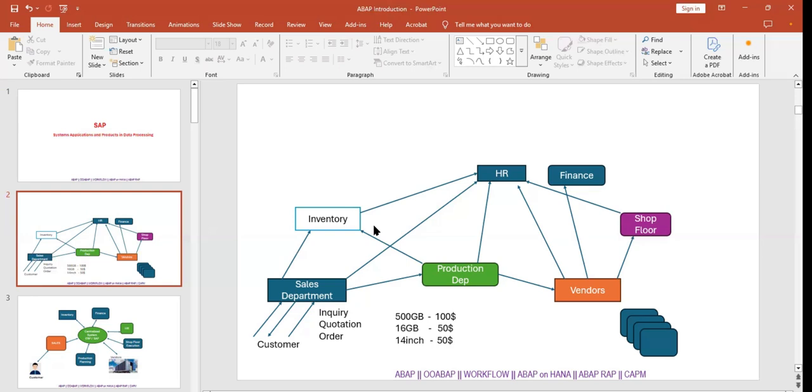Suppose you go back 20 years in the banking sector. If you were going to withdraw your money, they would give you one token, right? You would go and sit, and after that they would call you by that token. After that, they would get the proper documents or proper book, and find out where your name is available.